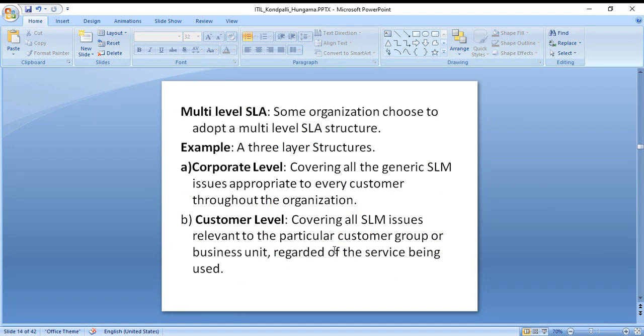And then third is corporate level. Some organizations choose to adopt a multi-level SLA. Here we have the concept of P1, P2, P3, P4, which I'll explain in upcoming slides. Based on the priorities, you work on the incidents. For example, within 15 minutes you need to acknowledge the email if something is down, and within 30 minutes you need to resolve it. That's priority 1. If something is down, like your internet is down, what exactly will you do?